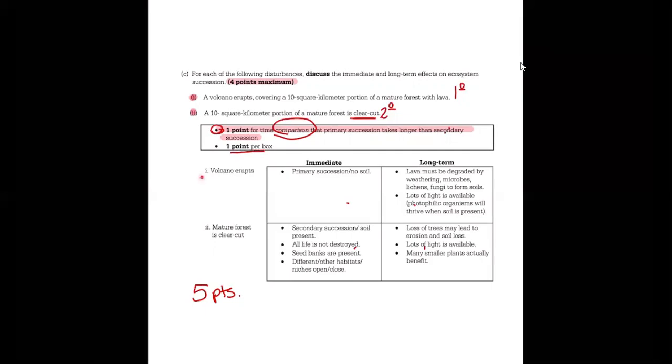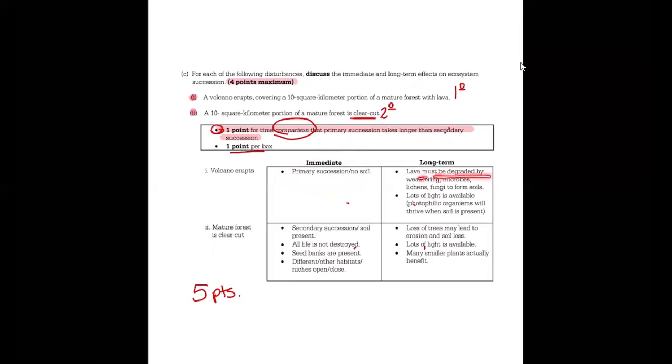So we're going to talk about situation 1. Again, we had already identified it as primary succession. You could also say it's a situation with no soil, but in our case, we really would want you guys to use that vocabulary to keep it as simple as possible. So you would say that it's primary succession. And then the reason for the long-term effects: when you compare that to secondary succession, why does this take longer?